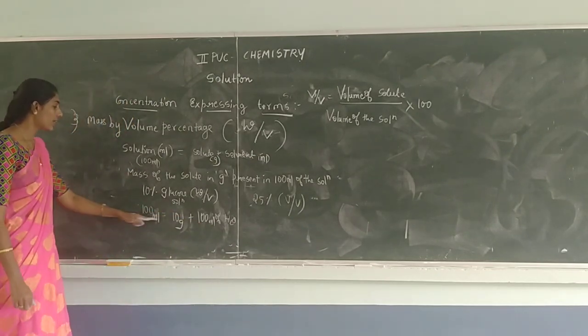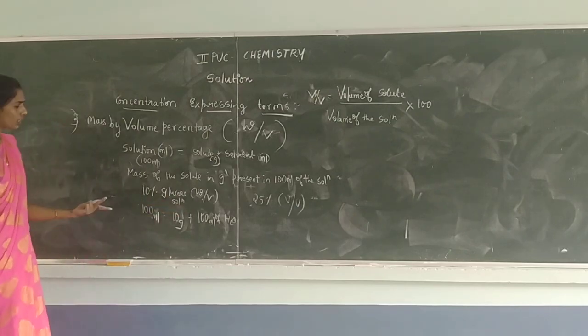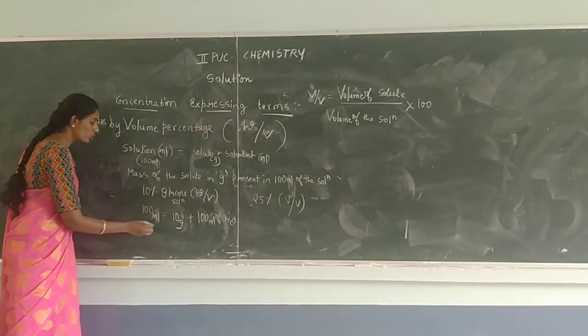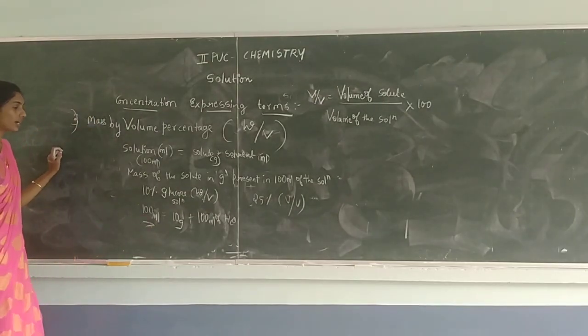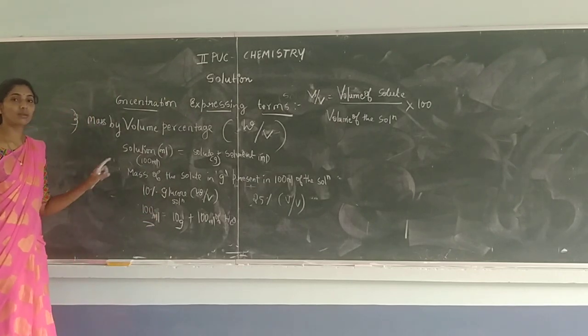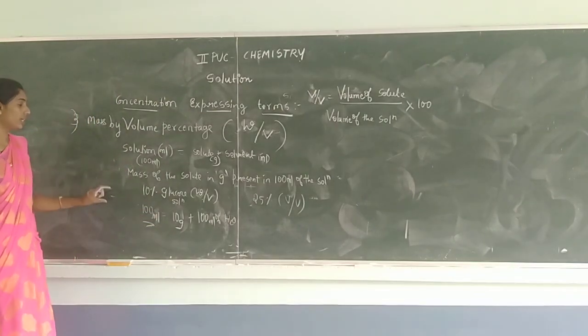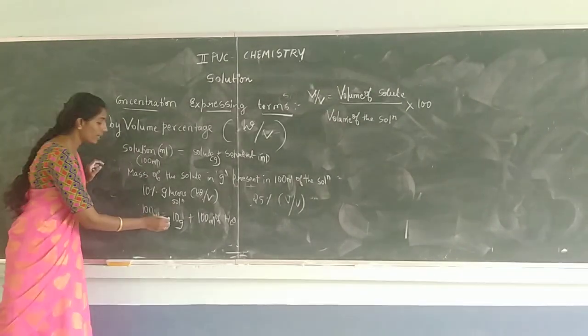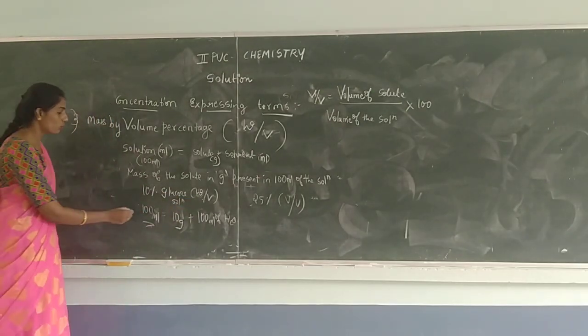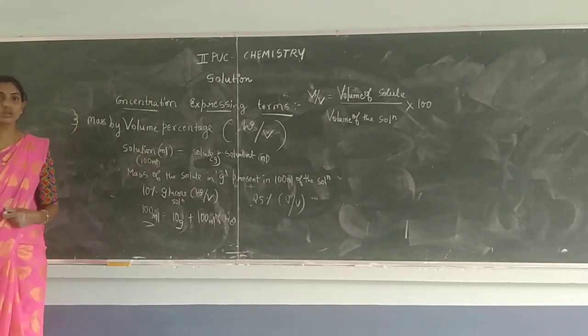After adding solute to the solvent, association can happen, dissociation can happen. So the total volume of the solution is usually considered as 100 ml, and if asked to prepare a 10% glucose solution in weight by volume, what you have to write? 10 gram of glucose is dissolved in 100 ml of water. It gives you what? 100 ml of the glucose solution.